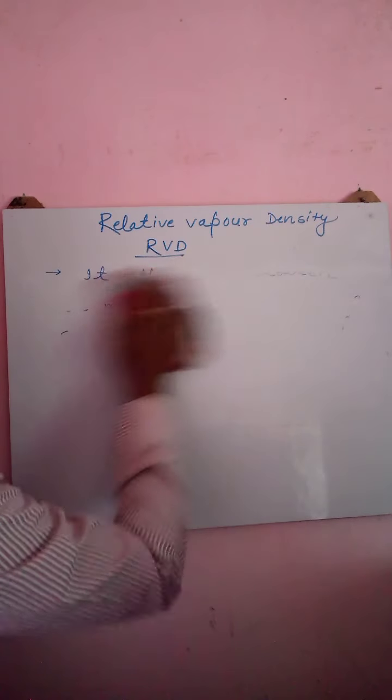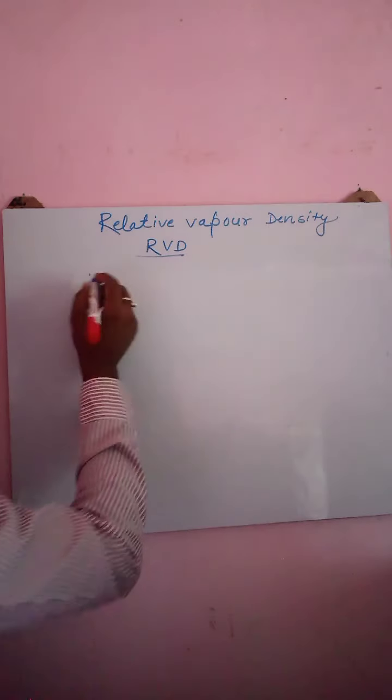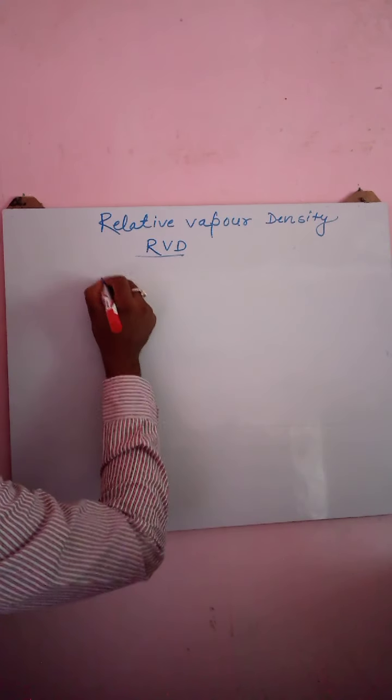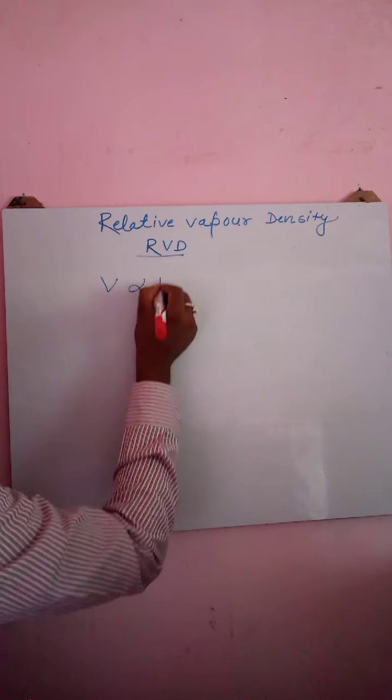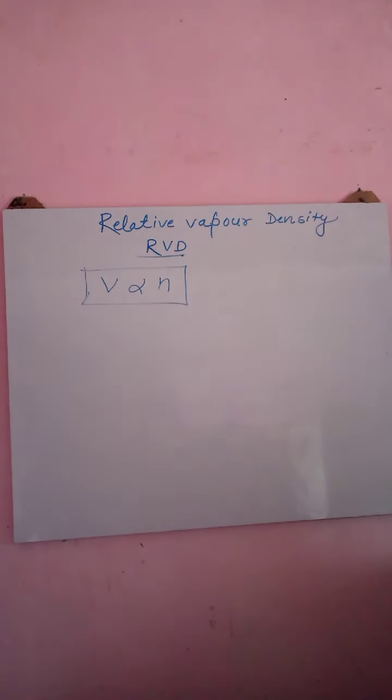Now see, according to Avogadro's law, V is directly proportional to small n.